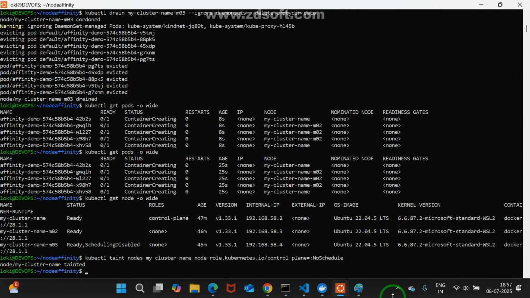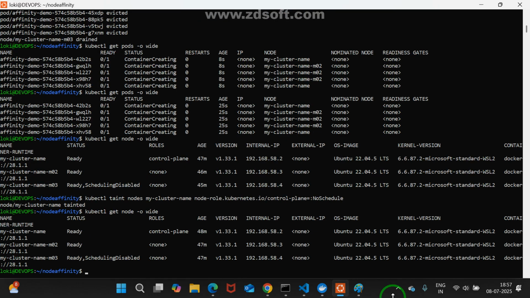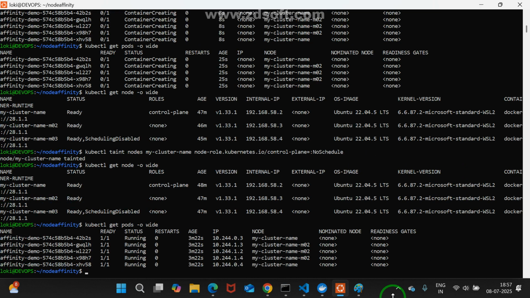Now it is tainted. Now you may check it: kubectl get pods -o wide. Till now what is happening? I wanted get pods, not get nodes. Get pods. See, a little modification. Till now the resource is already there, right? The resource is already there. Till now not evicted.